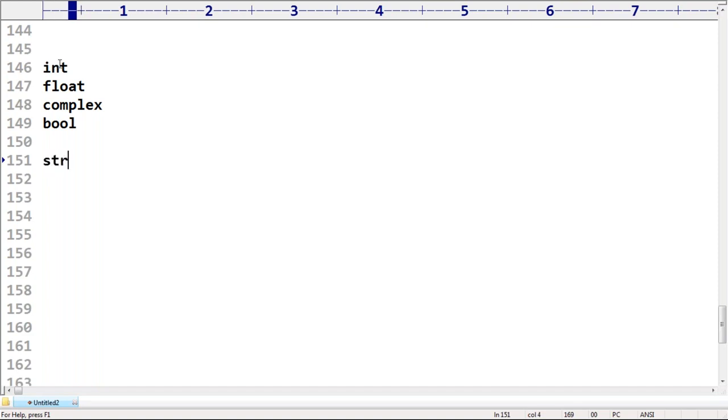STR, the most important concept. Compulsorily you people should have clear clarity about this terminology. What is STR? Any sequence of characters. String data type. Any sequence of characters, right?